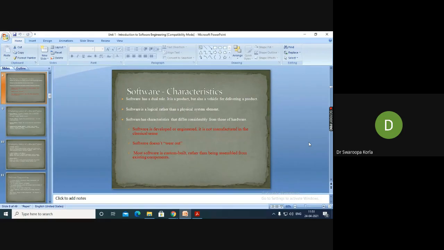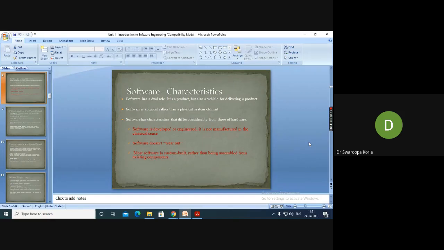It is not just integrating or assembling from existing components. You're writing the logical program newly every time, very efficiently, and the quality and functionalities are clearly mentioned.